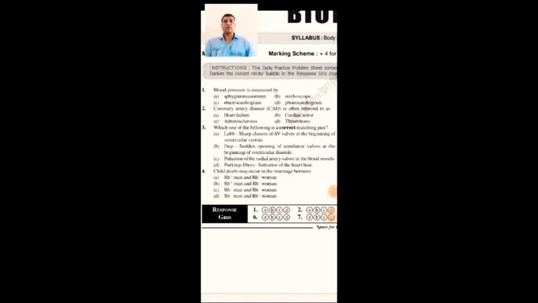Okay, in continuation with the topic, we are continuing with the next part of body fluids and circulation. Coronary artery disease is often referred to as.